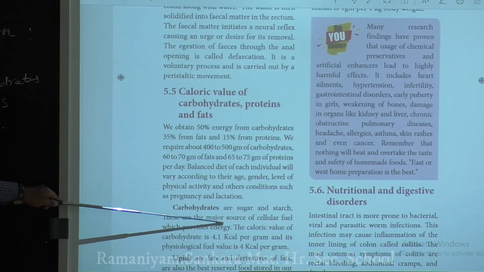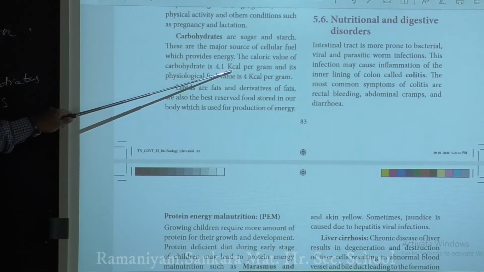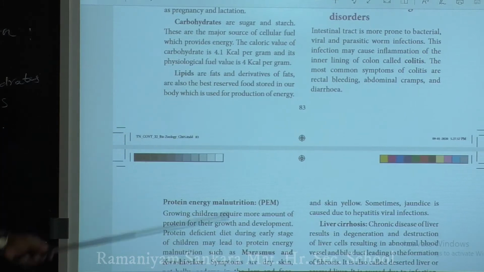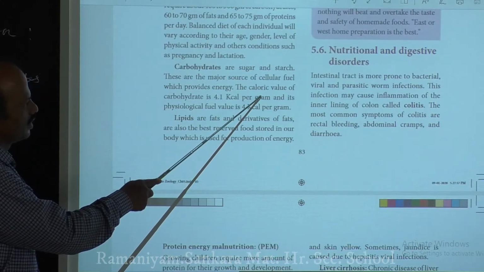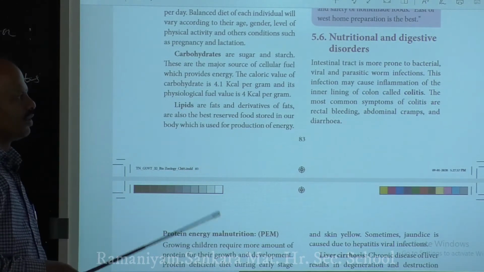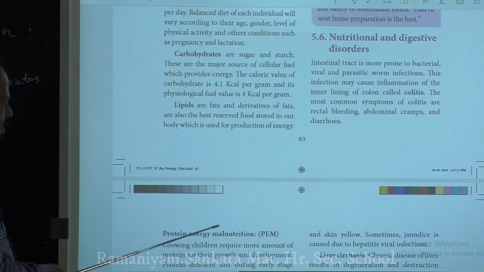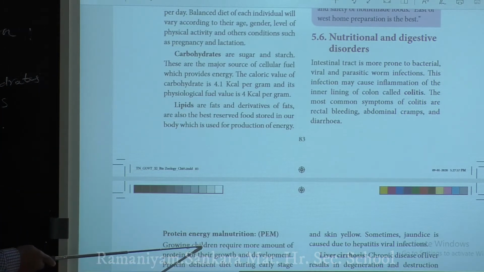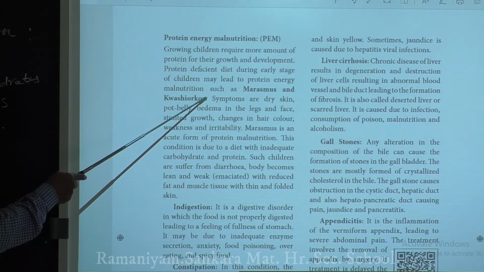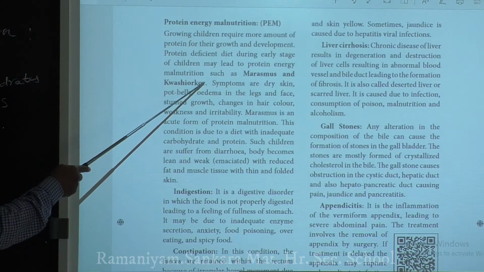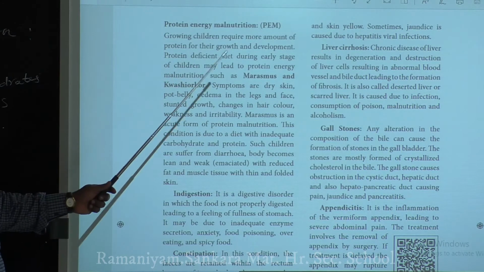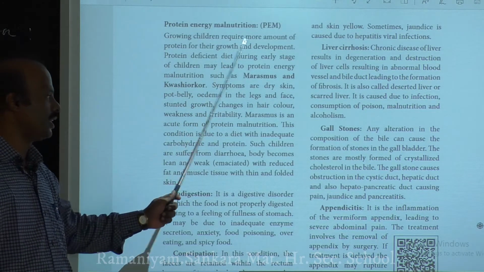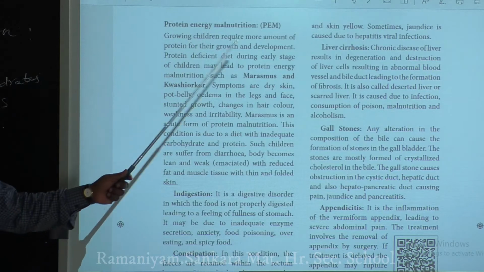Now we will discuss what is meant by nutritional and digestive disorders. What is meant by a nutritional disorder? As the name indicates, if you are not able to take proper nutrition, then it results in a disorder, and it is called a nutritional disorder. The first nutritional disorder discussed in your book is protein energy malnutrition, in short PEM.